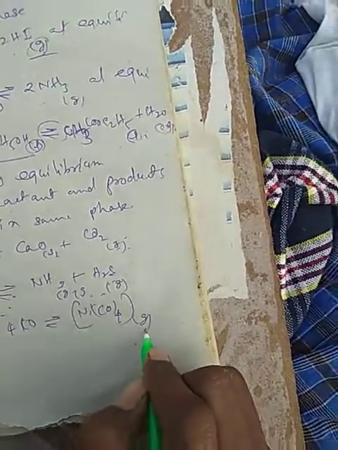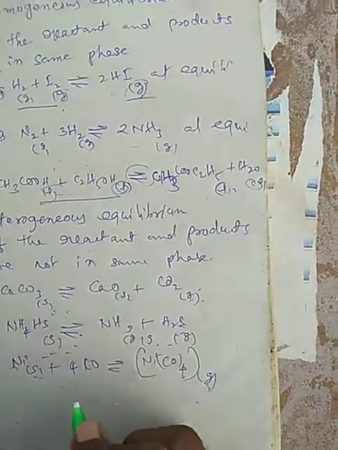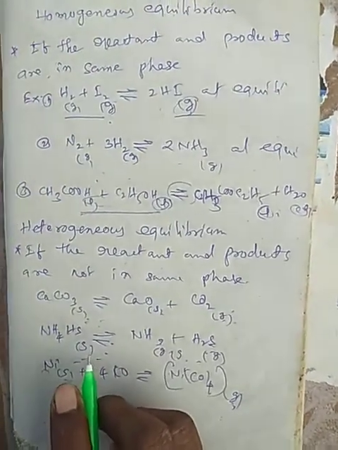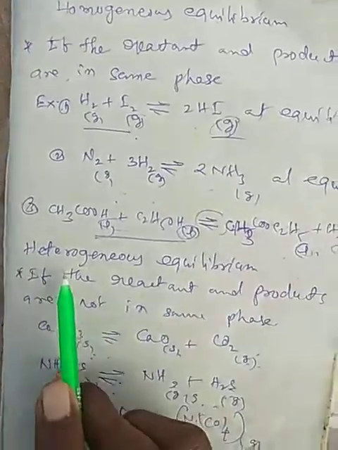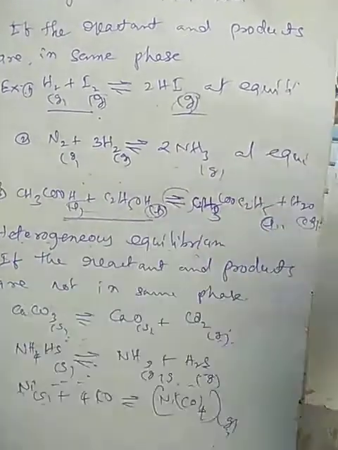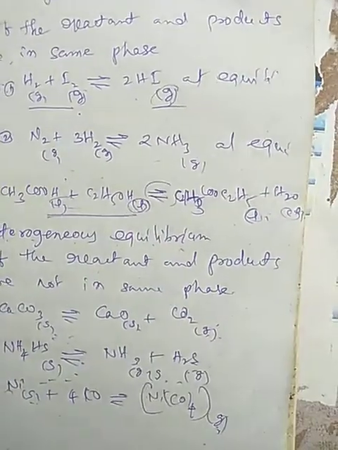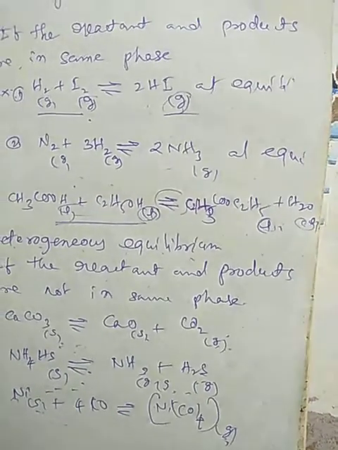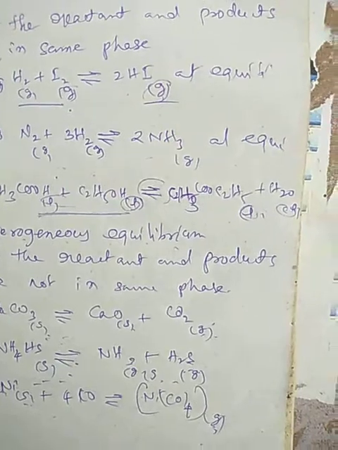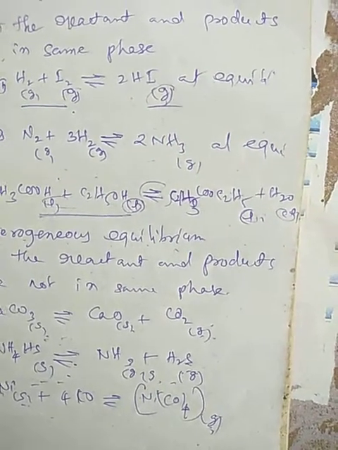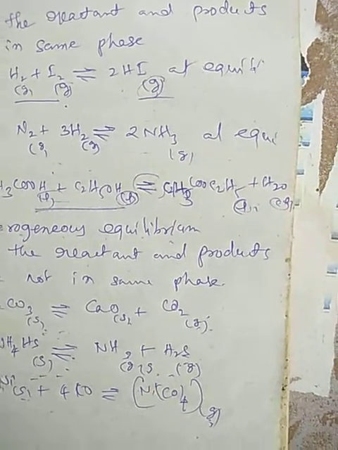It is a solid and a gas, so they are also different phases. These are also heterogeneous equilibria, meaning the reactant and product are different in phase. They are not in the same phase, and this is called heterogeneous equilibrium.